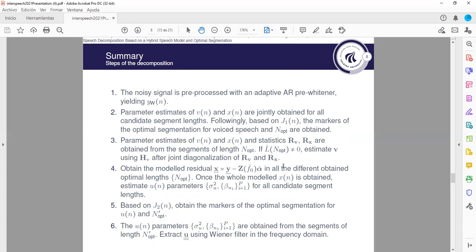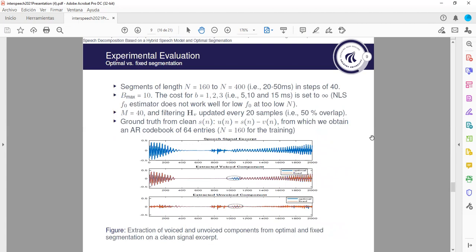Here is a summary of the steps of the decomposition. Basically, we estimate the parameters for all possible segment lengths and find the optimal segmentation markers and the optimal segment length. And then we have to estimate the parameters again, but inside the optimal segment lengths, because we know that the models are better fulfilled there. But yeah, it can be quite time consuming, and in its current form it should be done in offline processing. So here we have some experimental evaluation.